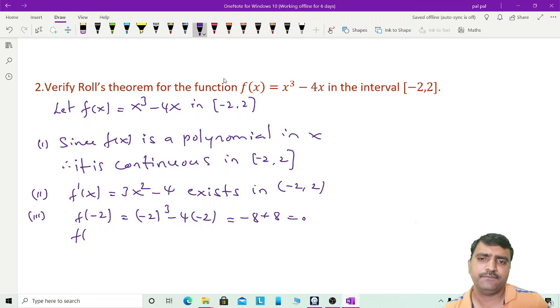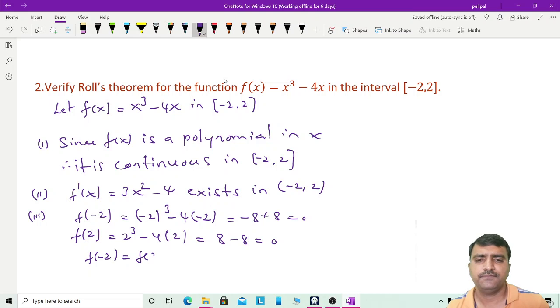And next take f of 2. f of 2 is equal to 2 cube minus 4 into 2, which is 2 cube is 8 minus 8, equal to 0. So it satisfies the third condition also. So that is f of -2 is equal to f of 2.